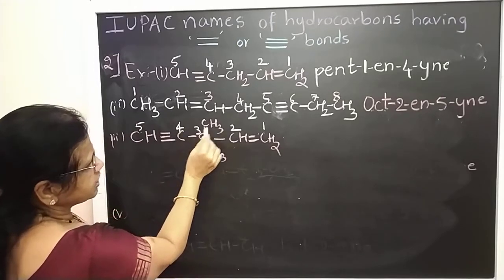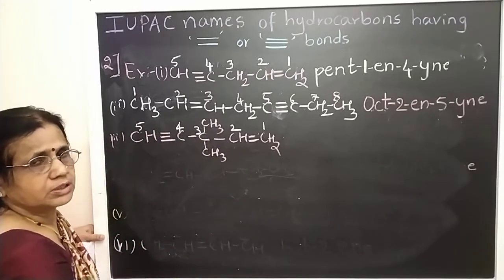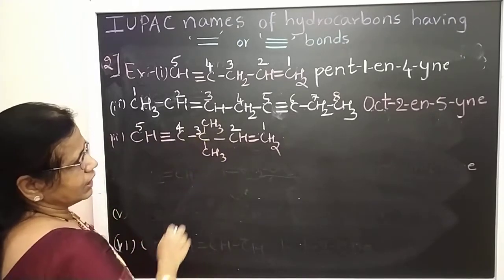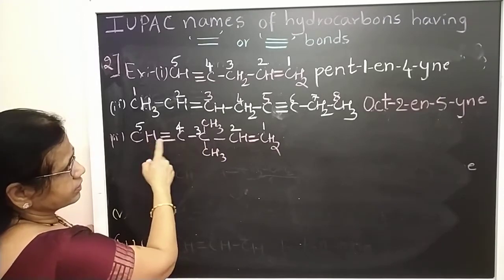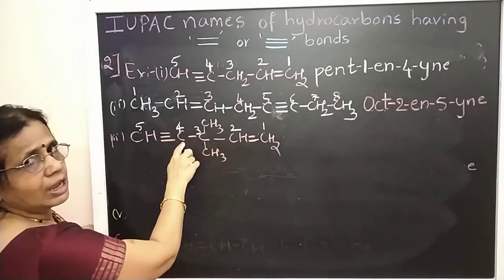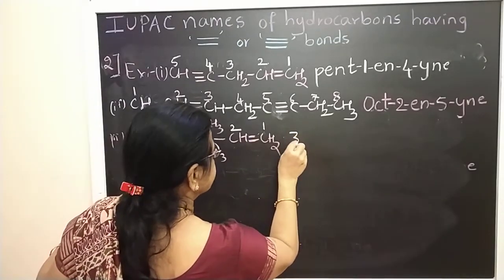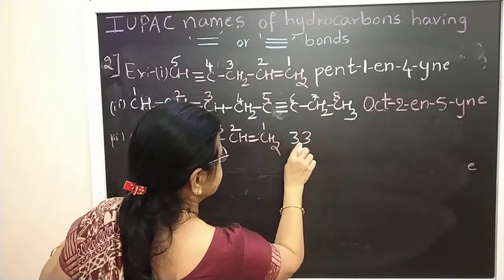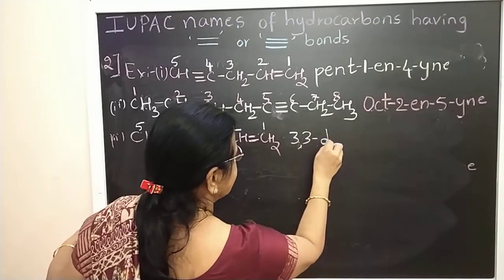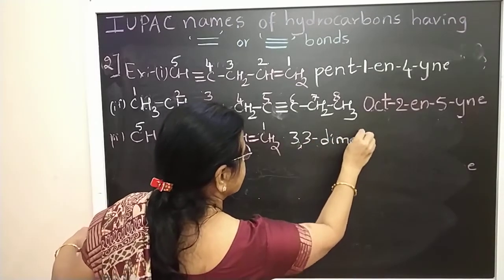The third position contains 2 methyl groups, so it is 3,3-dimethyl. Then pent-1-ene-4-yne.